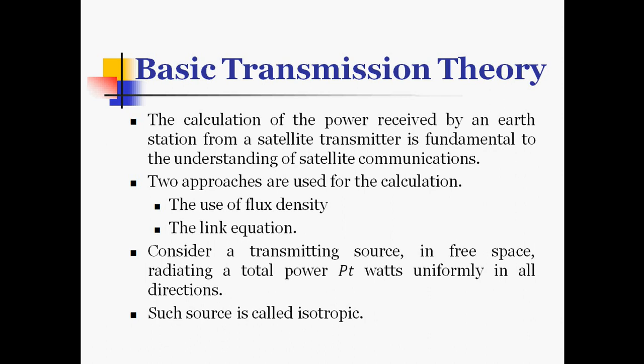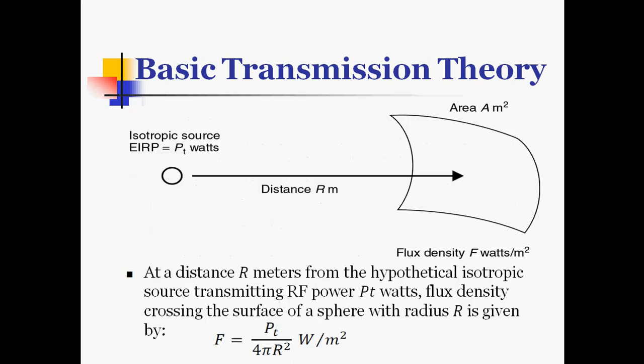So here, we first consider a transmitting source in free space which is radiating a total power Pt watts uniformly in all directions. Such a source which is transmitting in all directions is called an isotropic source.